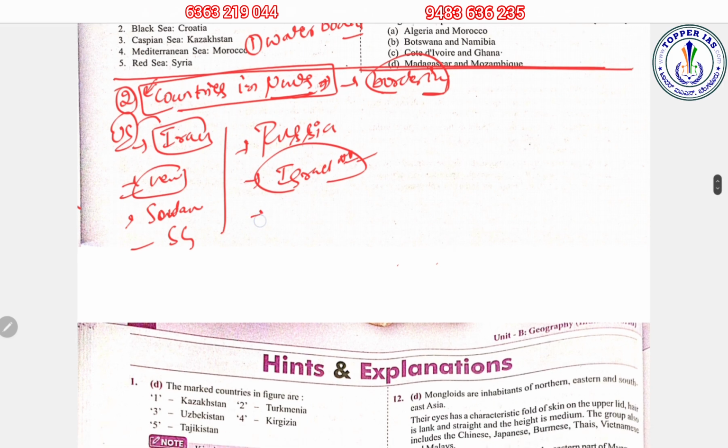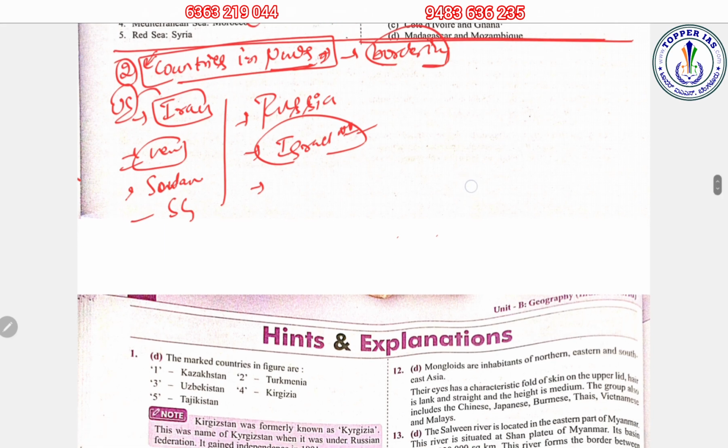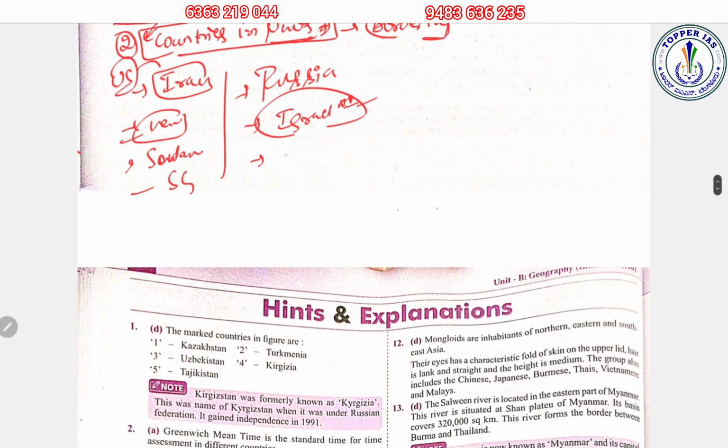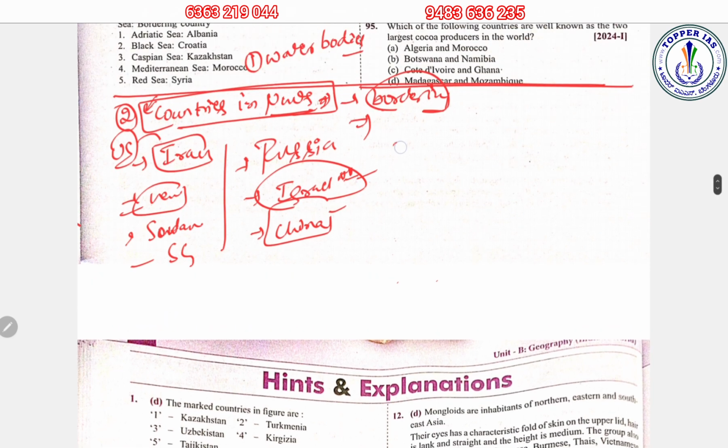The next important one would be China also, which is in news. Okay, so these are some of the important countries which are in news, which you have to work on. So make sure that you make notes on these themes.